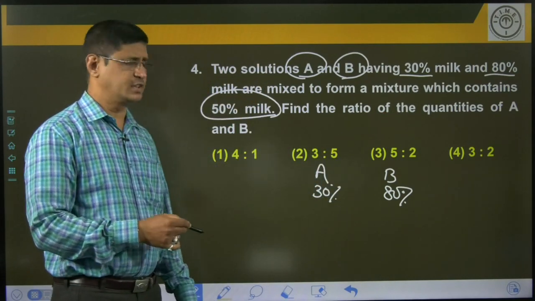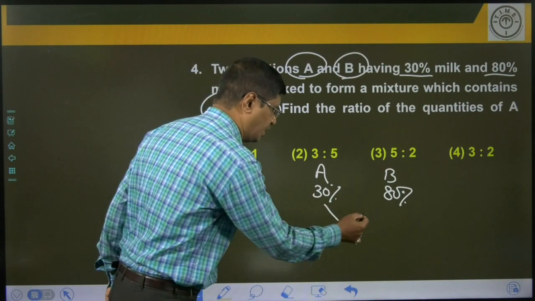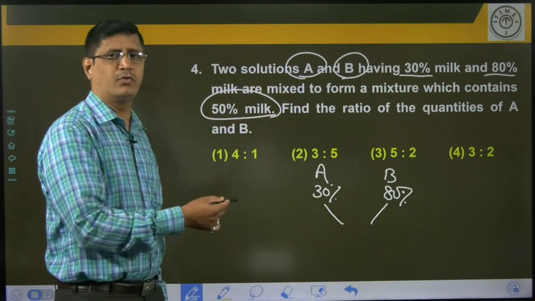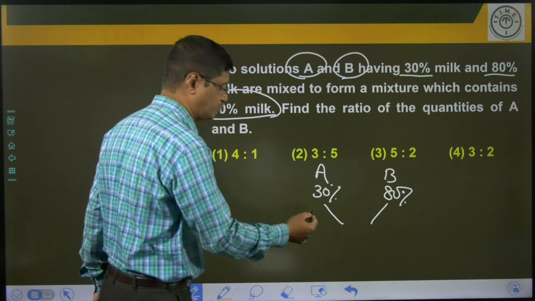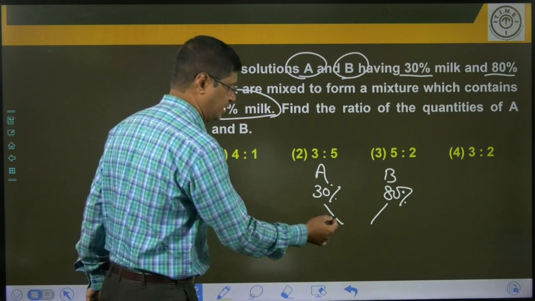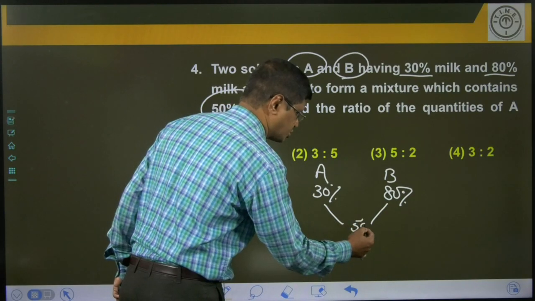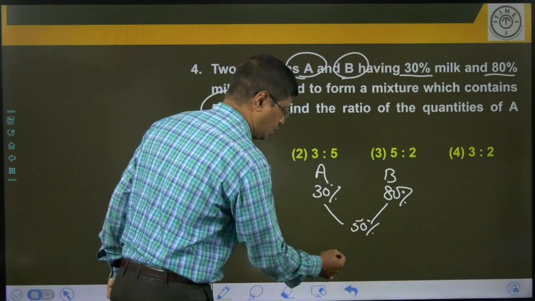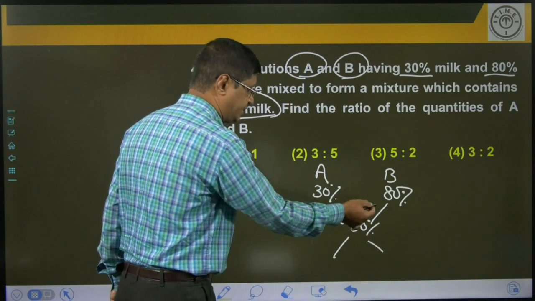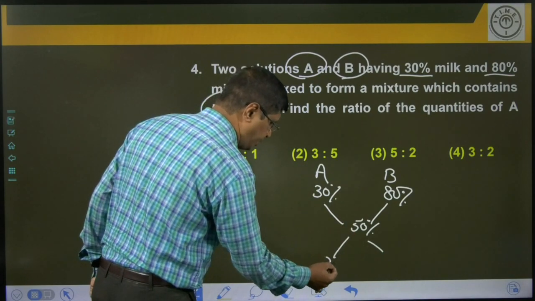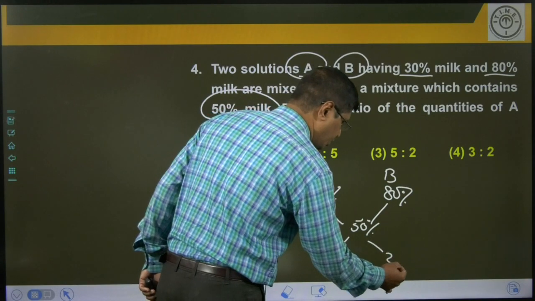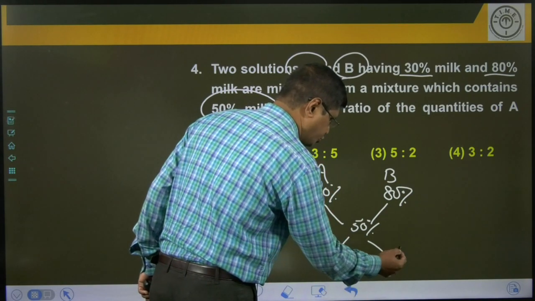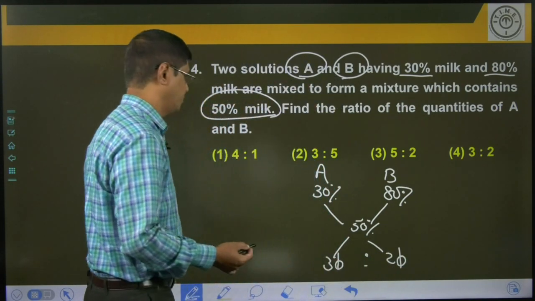Now, here I am going with the alligation concept. I am comparing the milk of A with B and observing the mixture. What is the mixture here? That is 50%. Now, just observe the differences. 80 and 50, difference is 30, and 30 and 50, difference is 20. So, what is the ratio? The ratio is equal to 3:2.